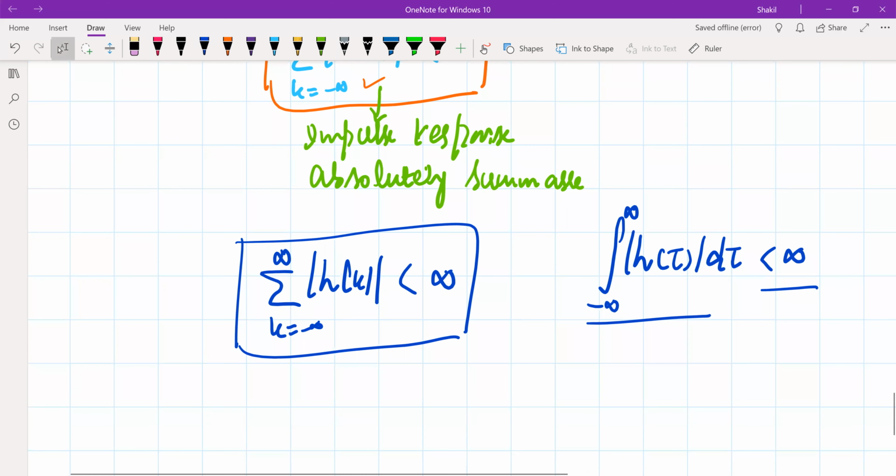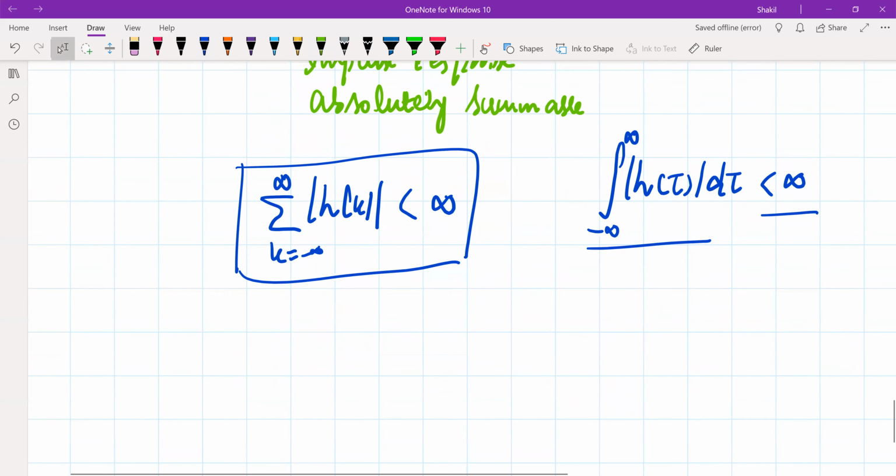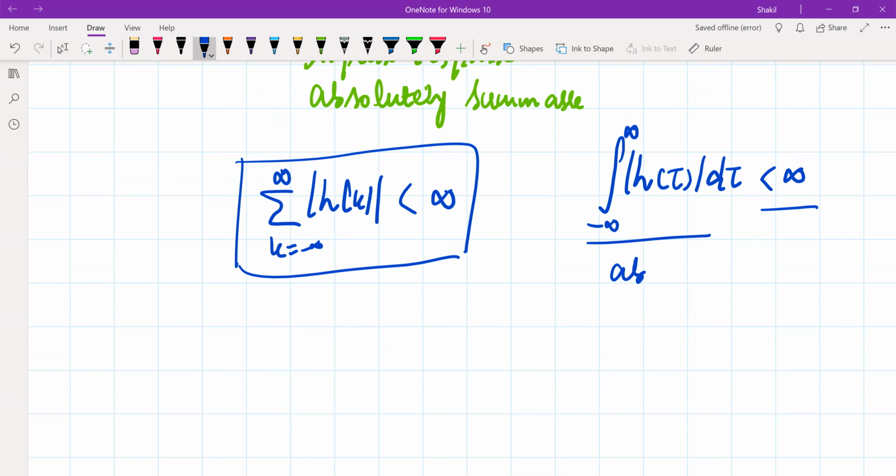So in continuous time, the condition is that if the impulse response of the continuous LTI system is absolutely integrable, then that LTI system is a stable system.